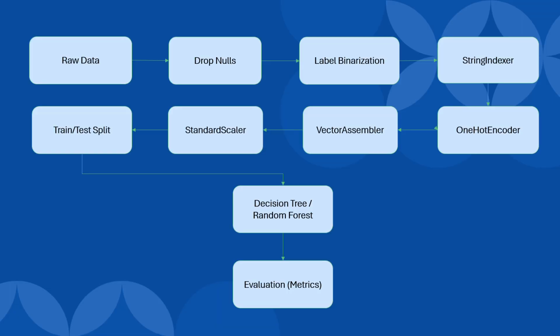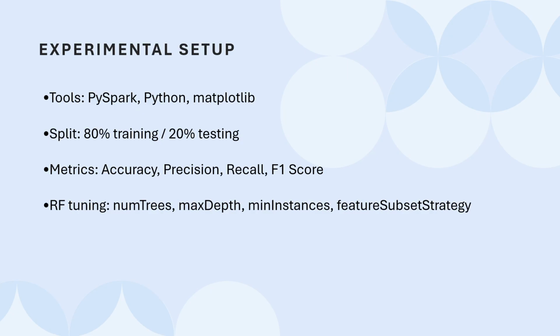So this is the flow chart for a better understanding of the process followed throughout the project. We can see here that the tools I used for the project were PySpark, Python, and Matplotlib. Matplotlib was used for plotting graphs in the end to compare the results for the decision tree and the random forest models. The data was split into 80-20 combination, and the results were compared on four metrics: accuracy, precision, recall, and F1 score.